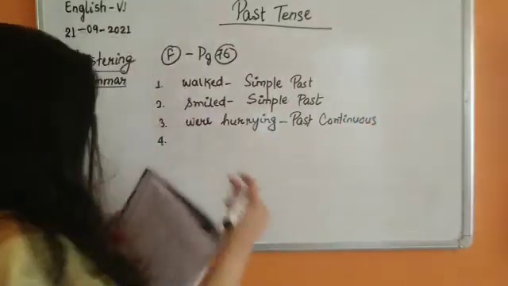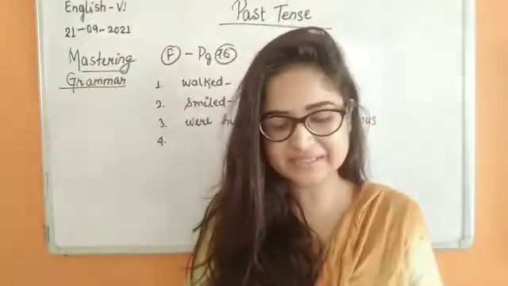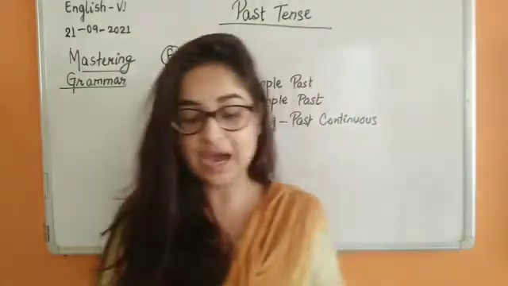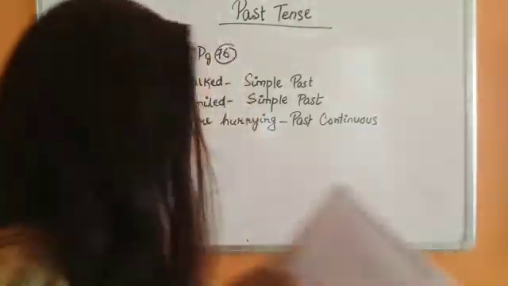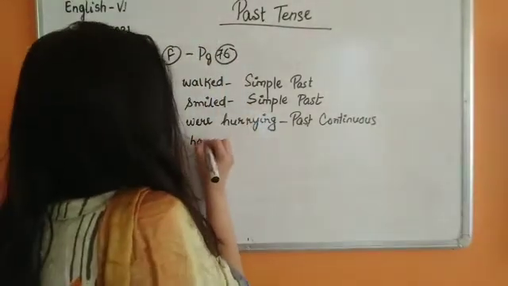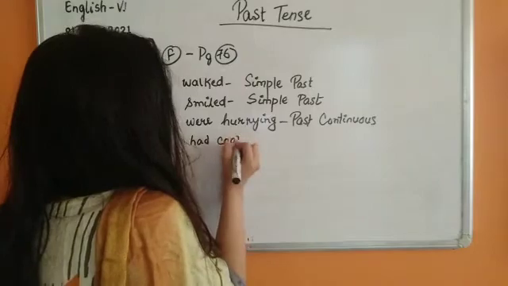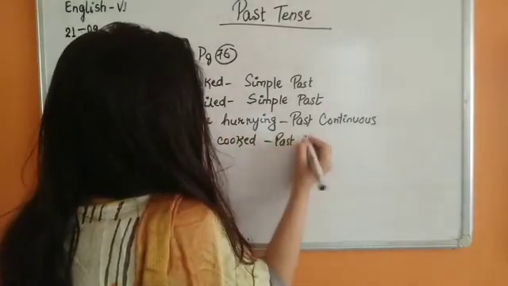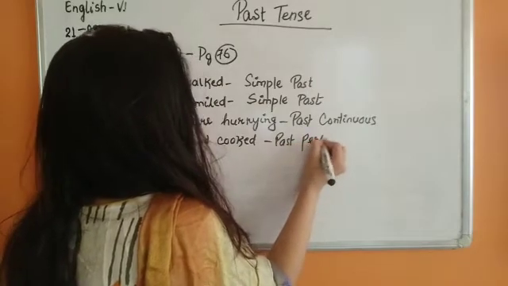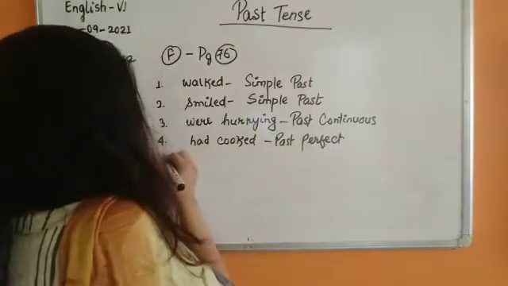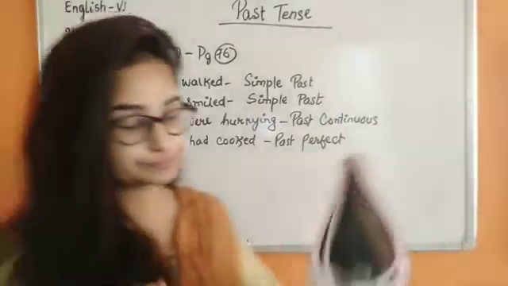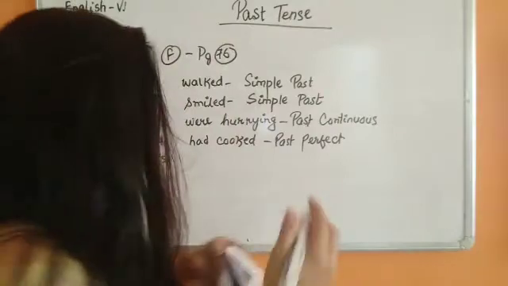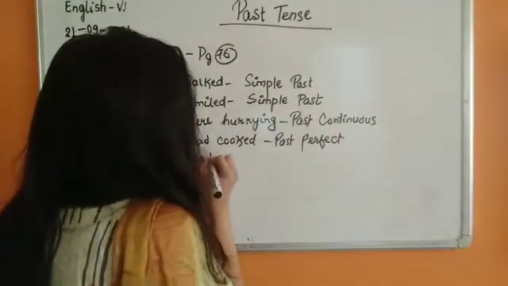Number 4. The domestic help had cooked up food by evening last night. So had cooked is our past perfect. Now number 5. Grandma had accompanied. Again, had accompanied will be past perfect.